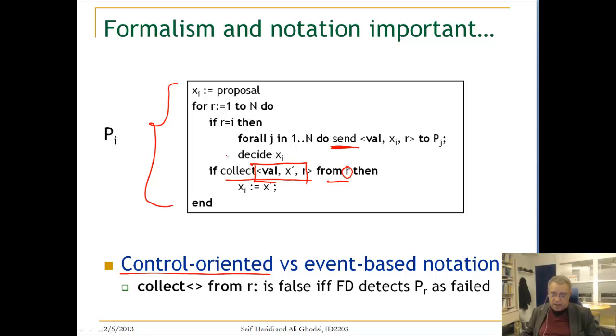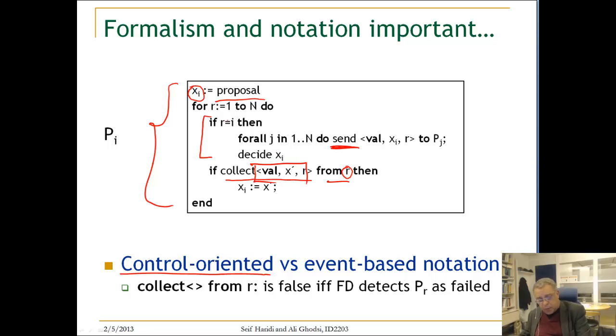Okay, so now let us read the behavior of Pi. Pi starts with its own proposal, and then it goes in rounds, from round 1 to round n. And this code is executed if it is the leader. If the round is equal to my ID i, then I am the leader. So what should I do?